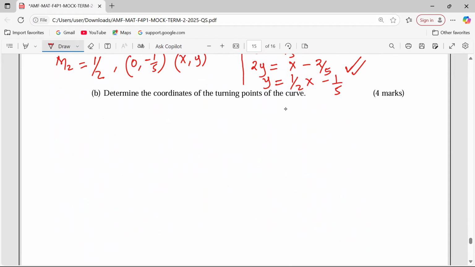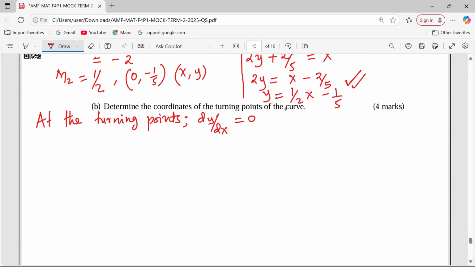We also call them the stationary points of the curves. So we can say at the turning points, the gradient, which is dy/dx, becomes zero.